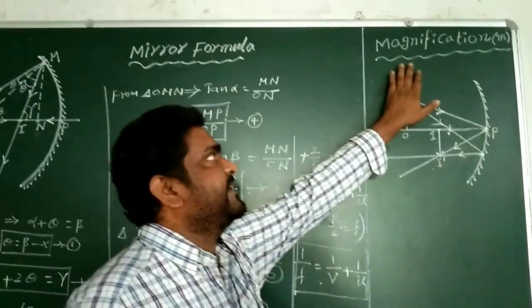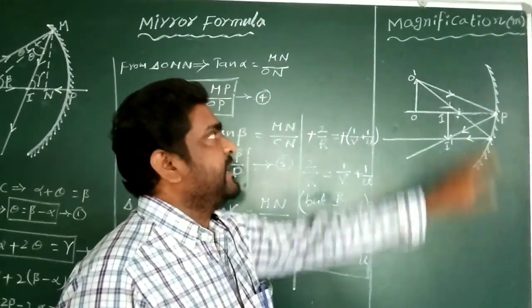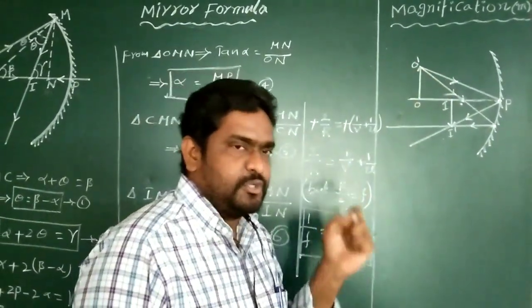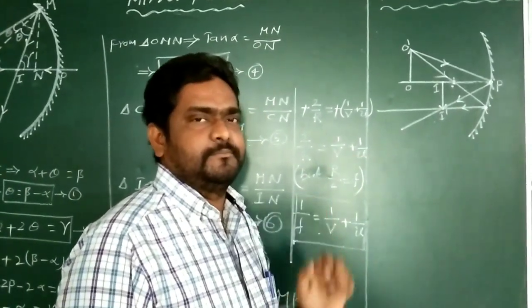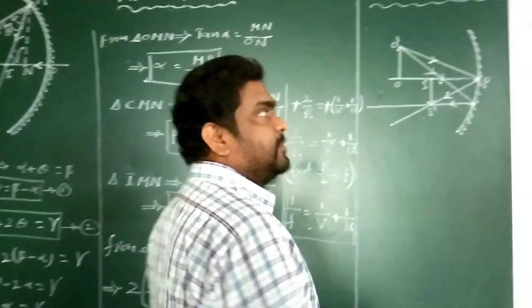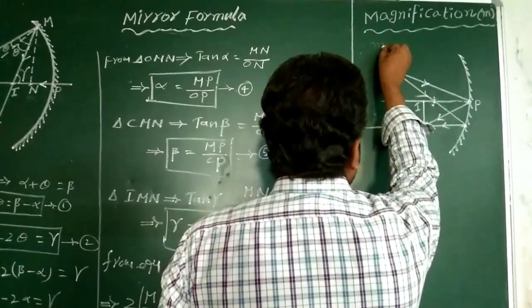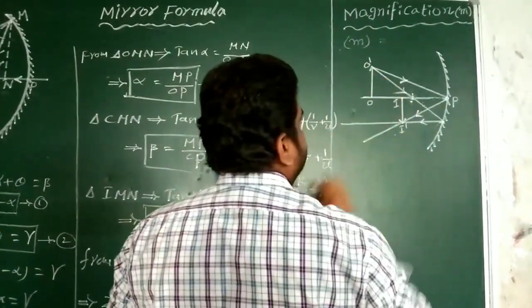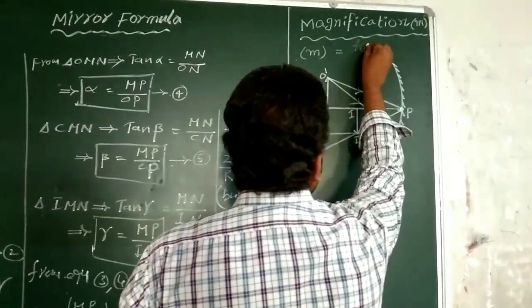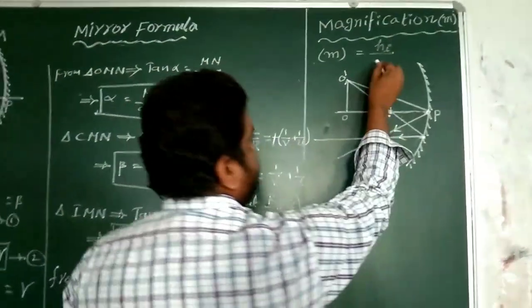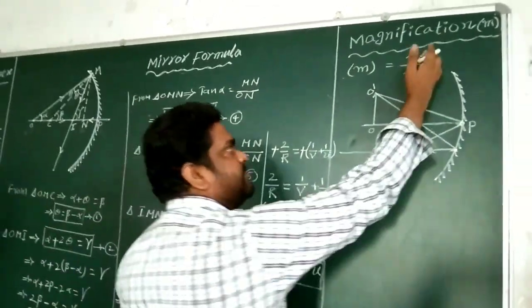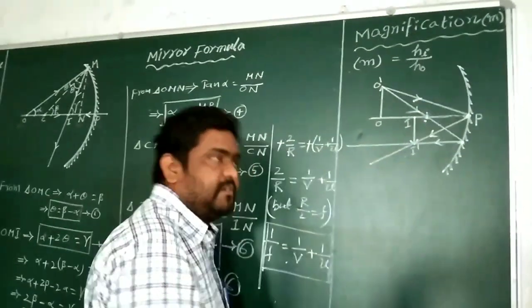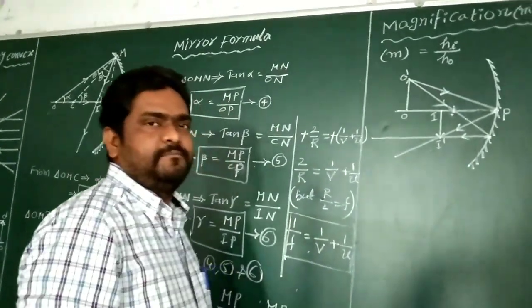After that, magnification. What is meant by magnification? The magnification is defined as the ratio of height of the image to height of the object. That means magnification, denoted by small m, equal to height of the image h suffix I divided by height of the object. The ratio of height of the image to height of the object is called magnification of the mirror, spherical mirrors.